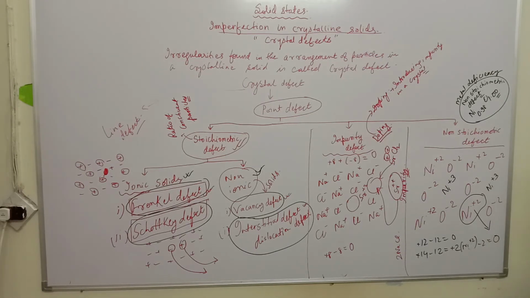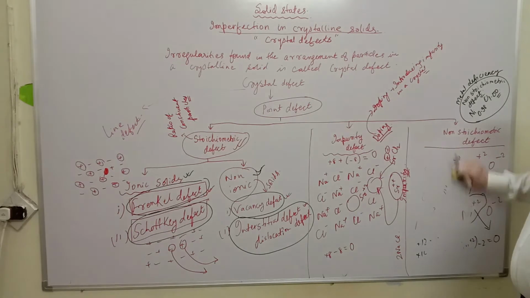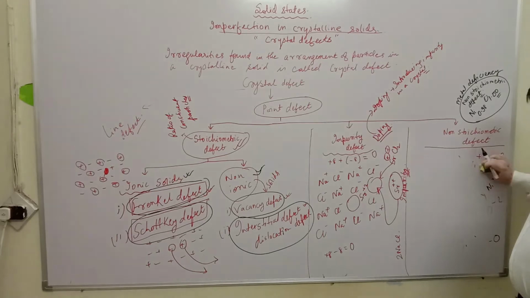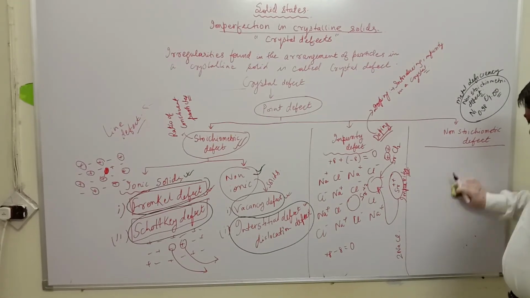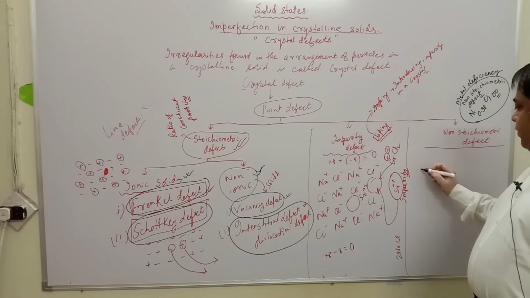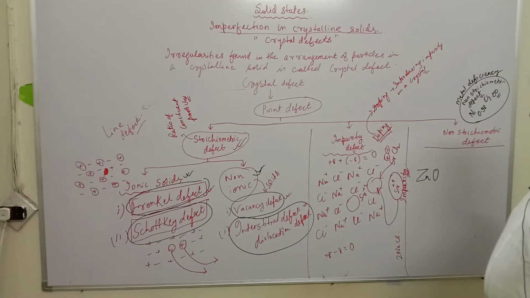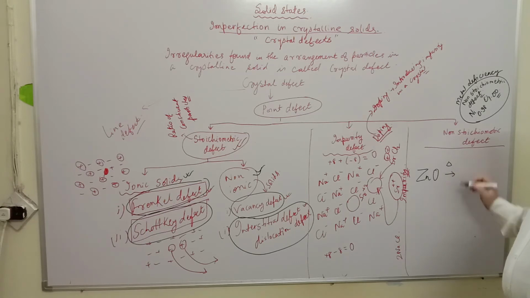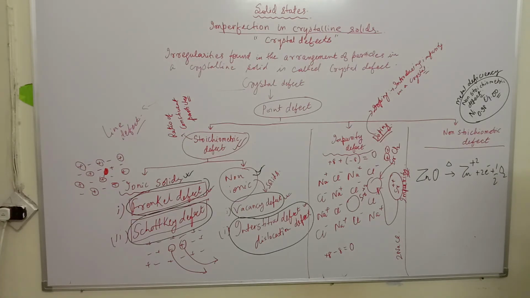Now there can be a condition in which a metal excess defect can also be there. An example of metal excess defect I will show you. In case of a metal excess defect, say for example if it is zinc oxide and if it is heated, this forms zinc 2 plus, 2 electrons come out and half oxygen leaves, meaning one oxygen atom leaves from here.